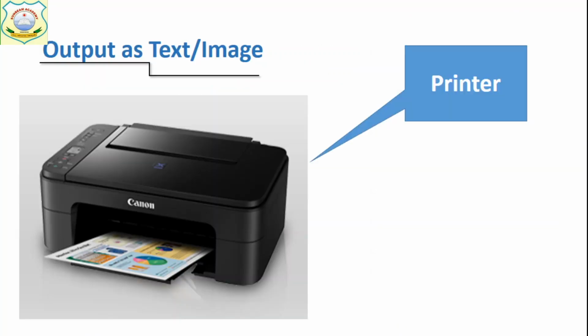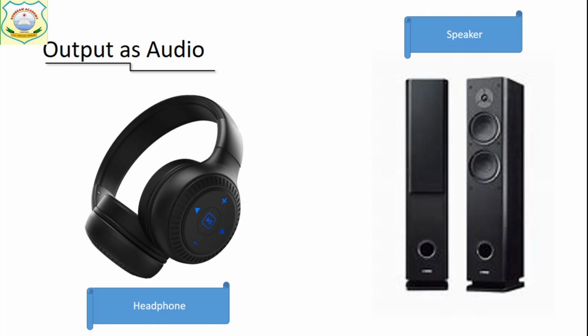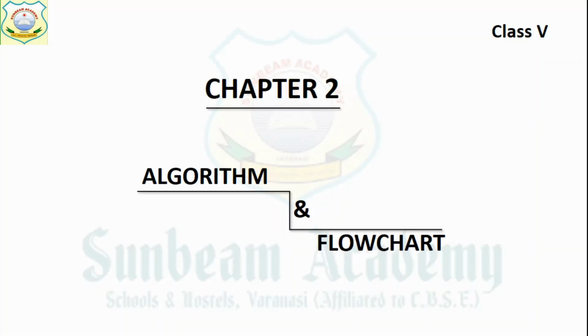Now after printer we have speaker and headphones. These two are also output devices. When you want to listen to audio, you need headphones and speakers. Okay, when you don't want to disturb others, you can use headphones; speakers are for all. These two are output devices. Okay, now that's all for chapter 1.